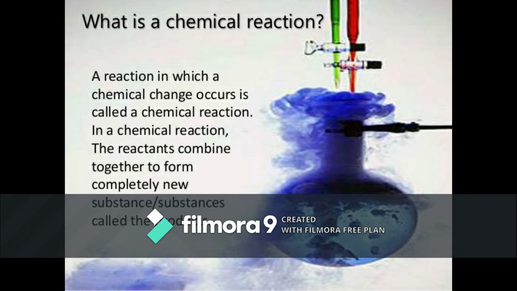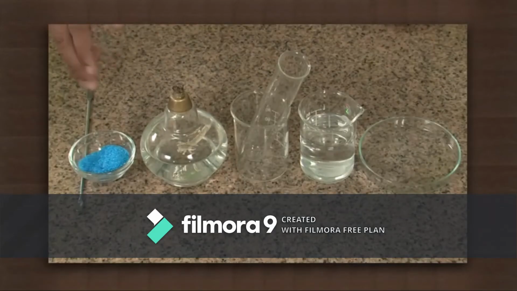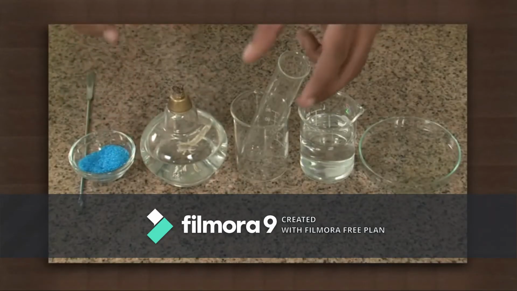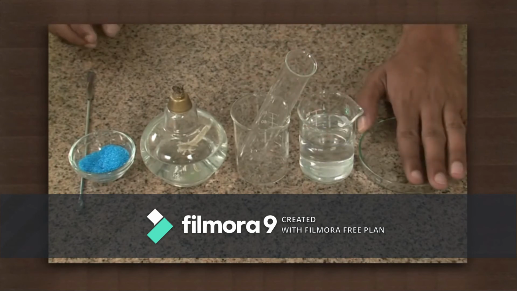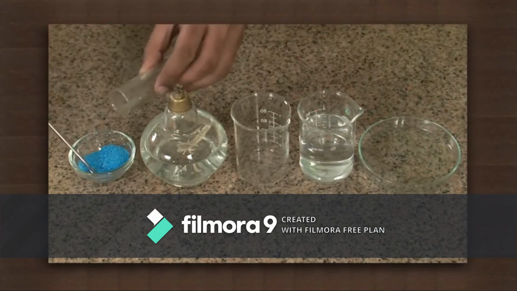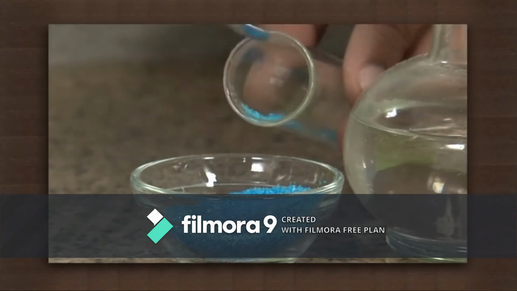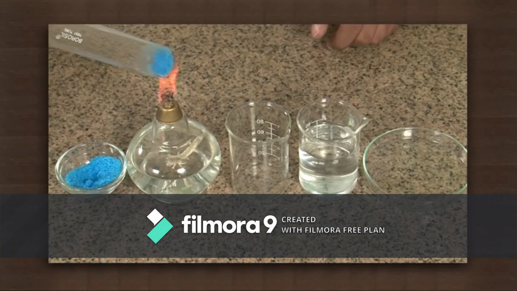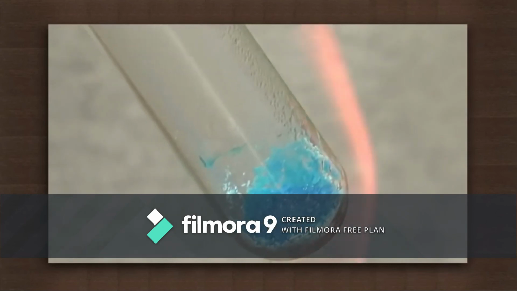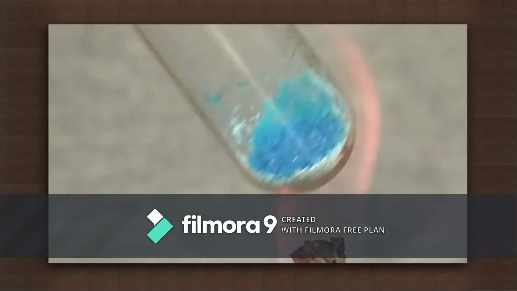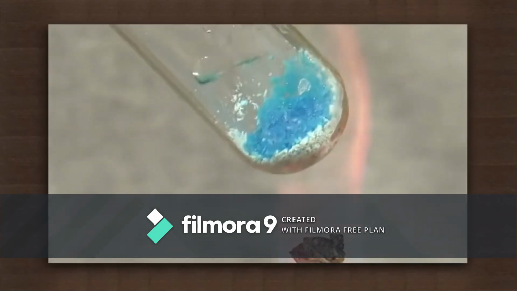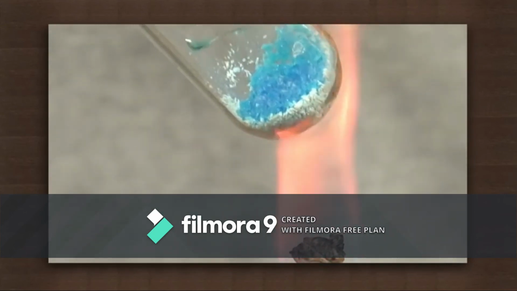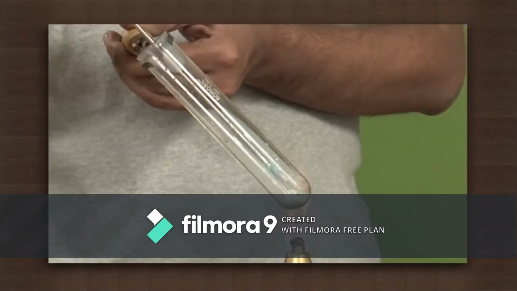So, let me take copper sulfate. Now, this is hydrated copper sulfate, children. Can you see the blue color? Hydrated means it has water content in it. What is that water molecule called? Water of crystallization. So copper sulfate pentahydrate, CuSO4·5H2O, has a blue color. Now I am heating it on the spirit lamp. Slowly when I heat, can you see that steam kind of formation, that is water vapor being formed on the walls of the test tube? At the same time, the blue colored substance has turned into white color.